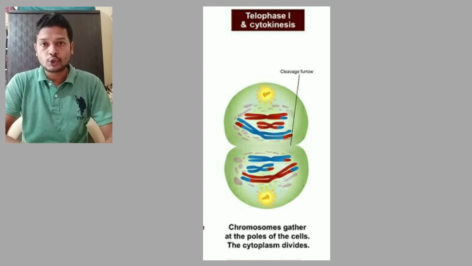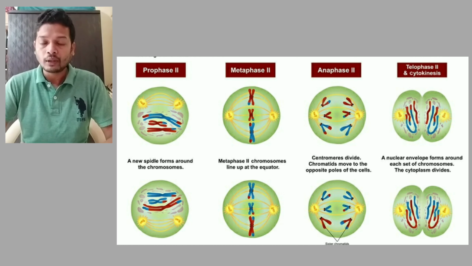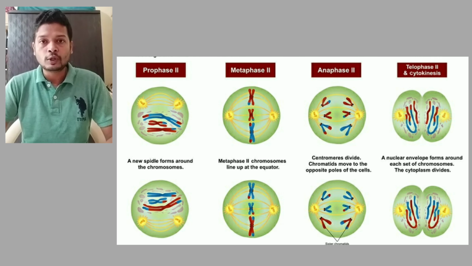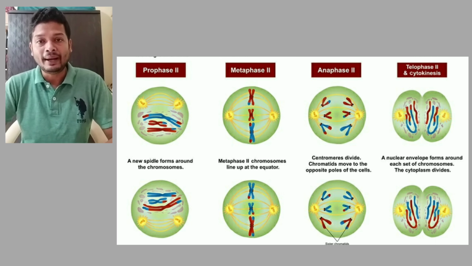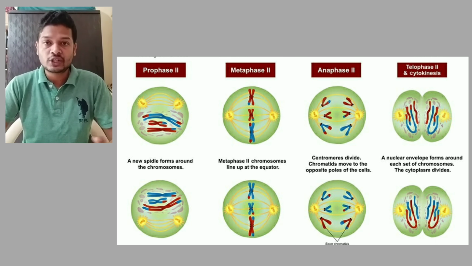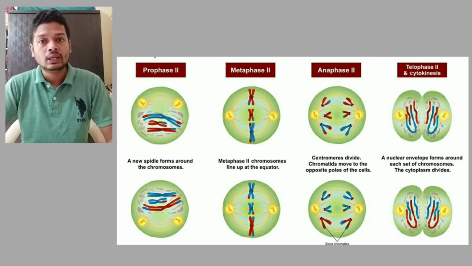Then in meiosis 2, prophase 2 starts. Prophase 2 is the same as mitosis. That means again the chromosomes become thick, nuclear membranes start disappearing, spindle fibers start reappearing in both the partially separated cells, and again it moves into metaphase 2. In metaphase, each cell containing 23 chromosomes aligns in the center in both the partially separated cells. Then again anaphase, they start pulling towards opposite ends.